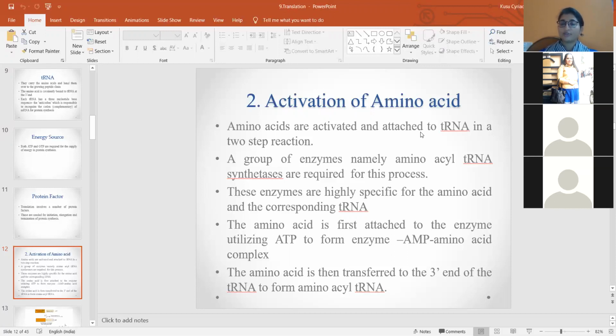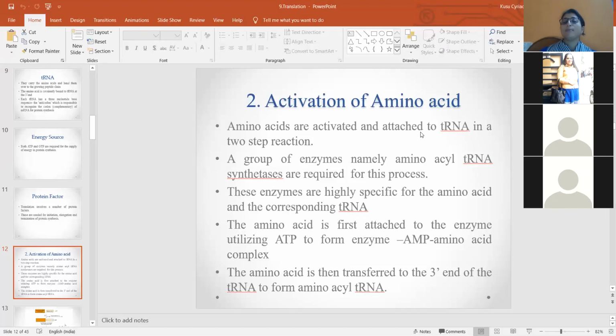With the utilization of energy and certain enzymes, amino acids are activated, and this activated amino acid gets attached to the tRNA. Once the activated amino acid is attached, the tRNA is called the aminoacyl tRNA.